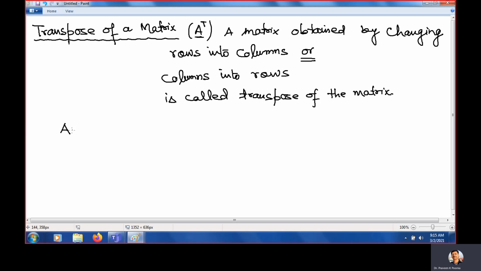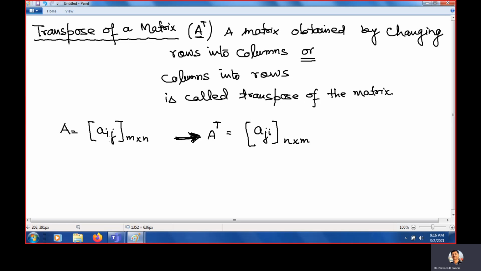So if A equals Aij, m by n, then now we are evaluating A transpose. So what will it be? It will be Aji, because now we are changing rows into columns. So i is changing to j, j is changing to i, and similarly n by m and m by n. So this is the transpose of the matrix.